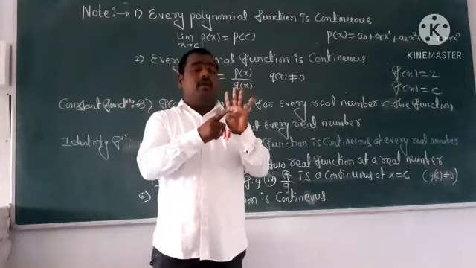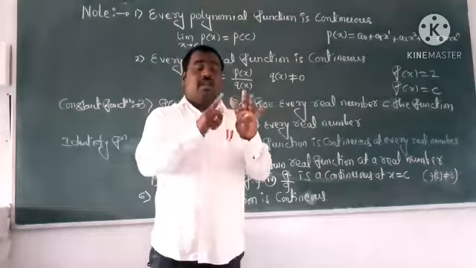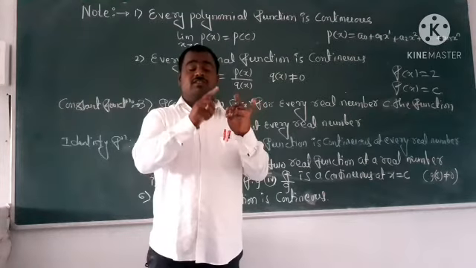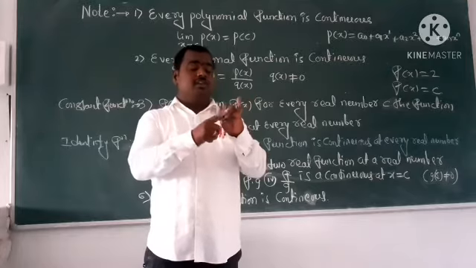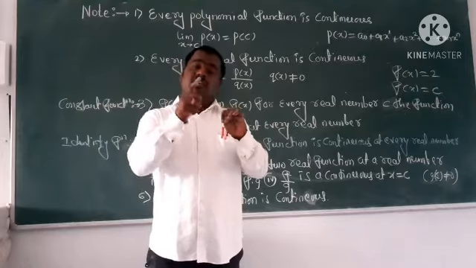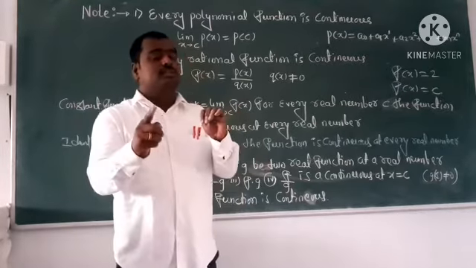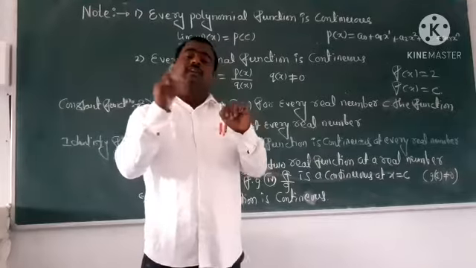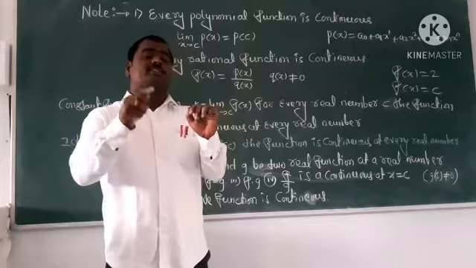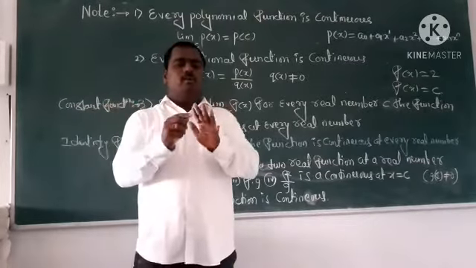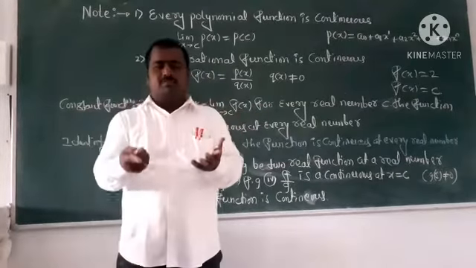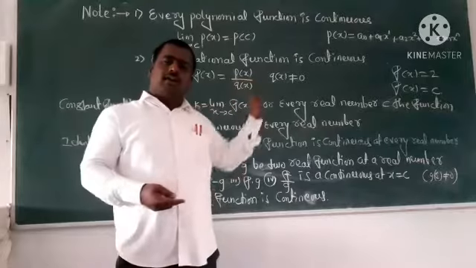Keep in mind: every constant function is continuous. Every identity function is continuous. Every rational function is continuous. Every polynomial function is continuous. Every addition, subtraction, multiplication and division is continuous at x is equal to c. A composite function is continuous at x is equal to c. A modulus function is continuous at x is equal to c. These are the most important. A few only I have written here, others I can express directly.